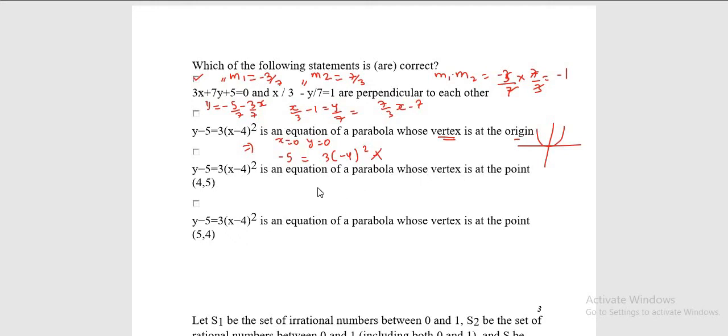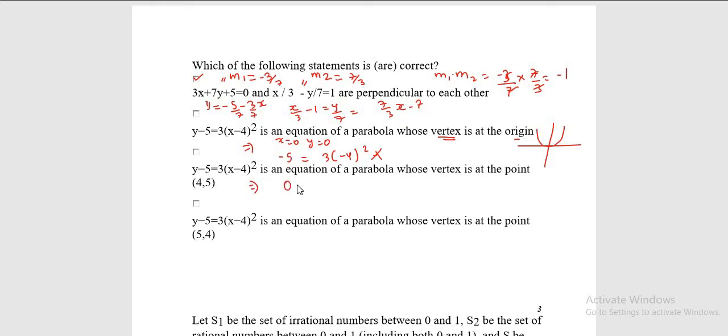Again, two ways are there. First of all, make x equal to 0 and find out the value of y. Then next, make y value 0 and find the value of x. You can find out the vertex. But again I'll go with the easiest one, that is, put down the values and verify.